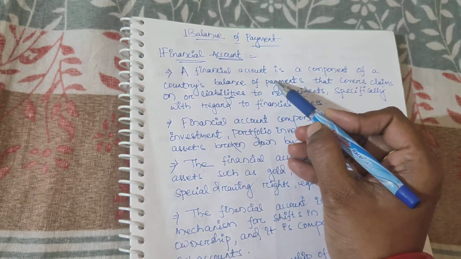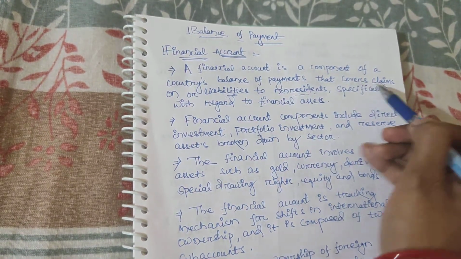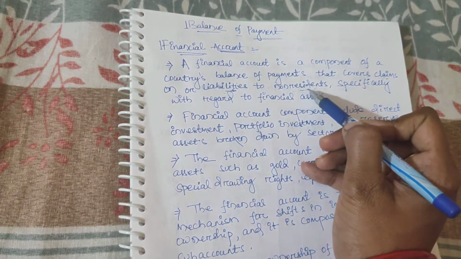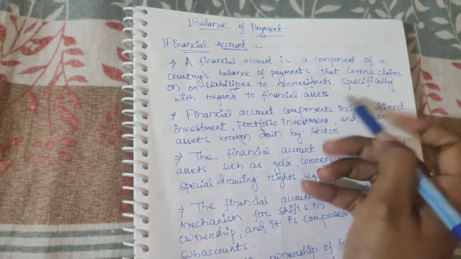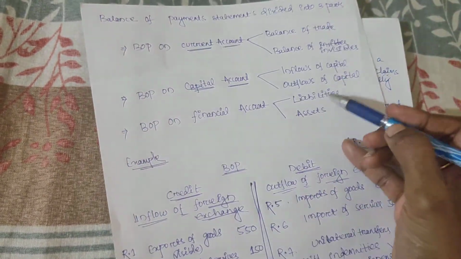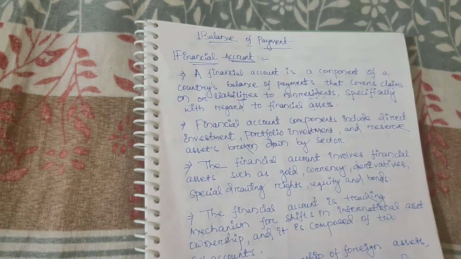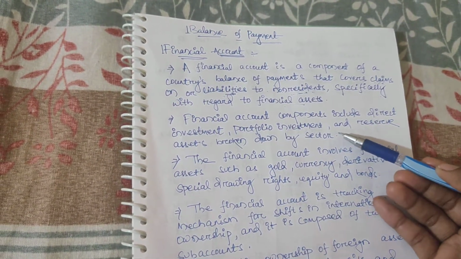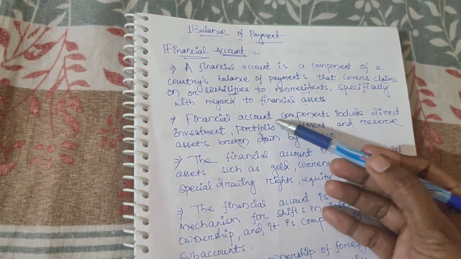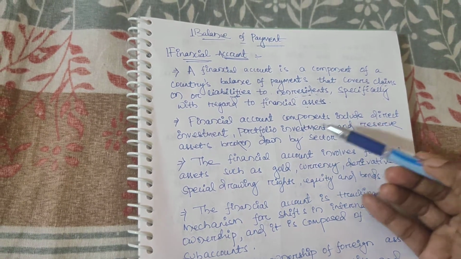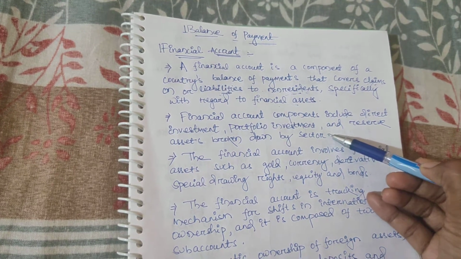So a financial account is a component of a country's balance of payment that covers claims or liabilities to the non-residents. Specifically, it is related to the financial asset. That's why I explain two keywords, liabilities and asset, which are related to the financial account. In easy words, financial account components include direct investment, portfolio investment and reserve asset broken down by the sectors.